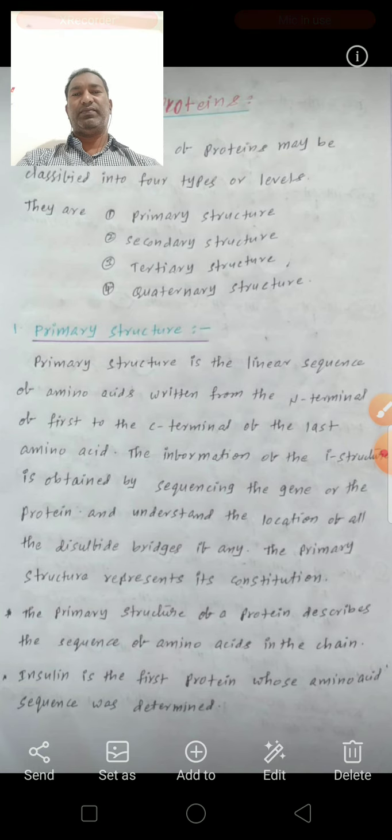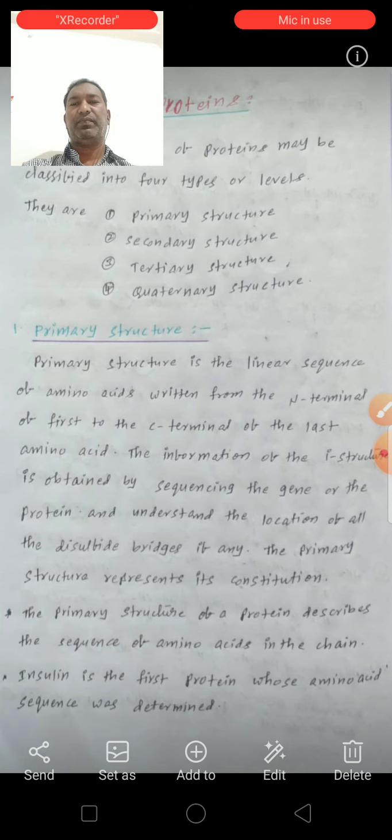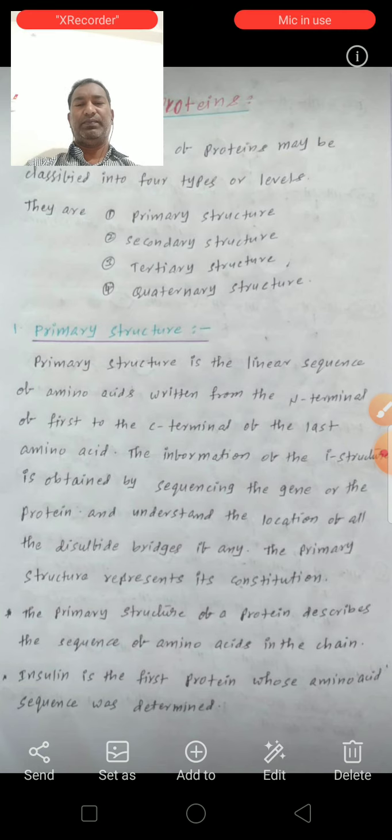So we will discuss one by one. First one is the primary structure. Primary structure is the linear sequence of amino acids written from the N terminal of the first amino acid to the C terminal of the last amino acid.